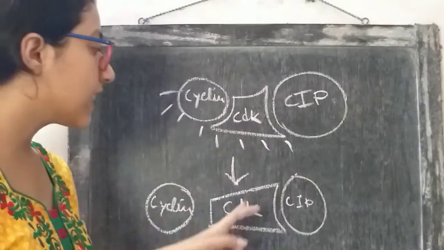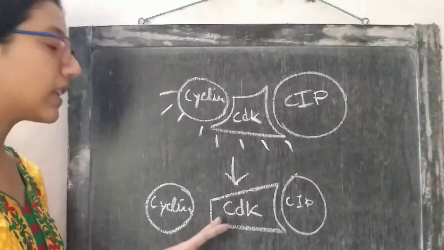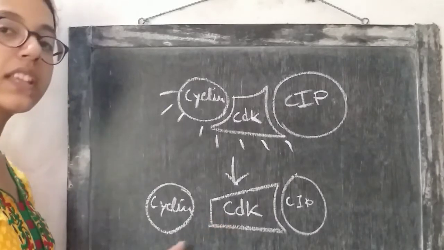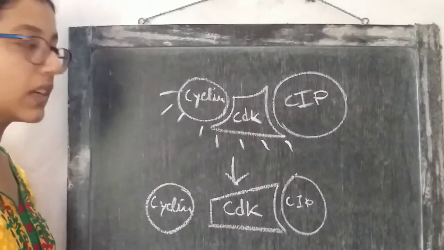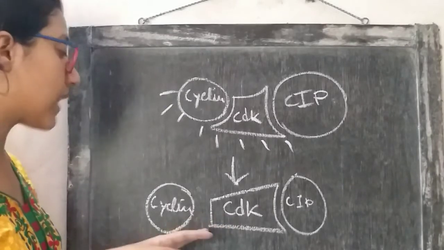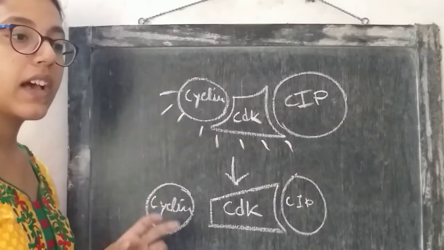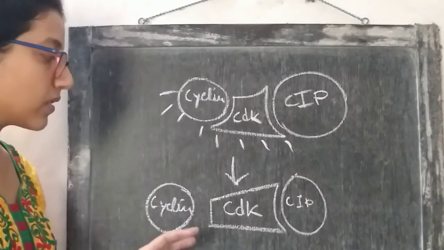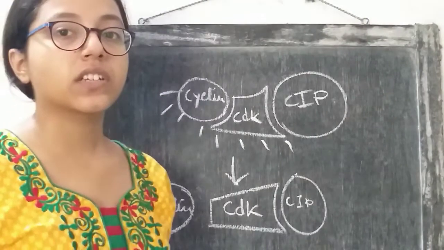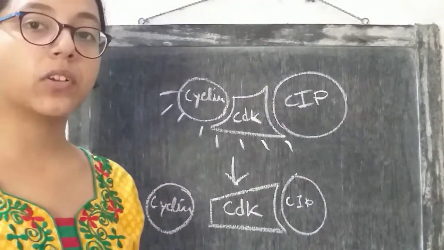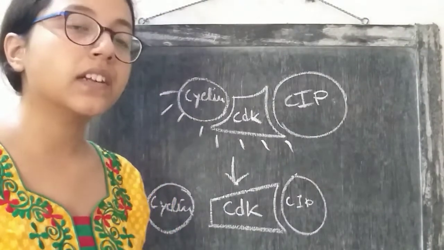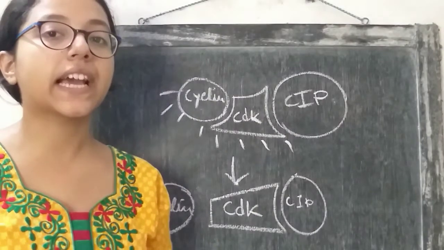The shape of the CDK molecule will change and the association of CDK with the cyclin will resolve. It can no longer associate with the cyclin molecule. So it is detached. If the cyclin and the CDK are detached, the activity of the CDK molecule will also stop, and in turn the target protein will also get deactivated.